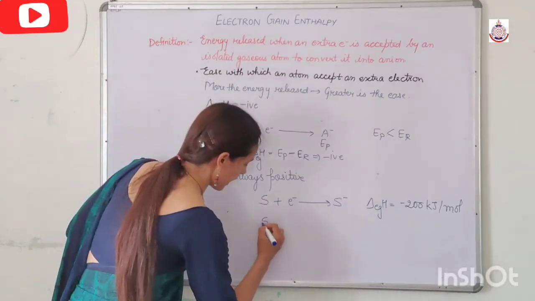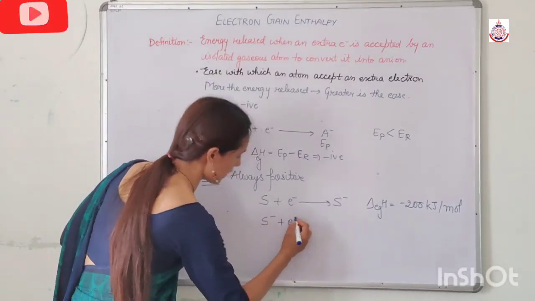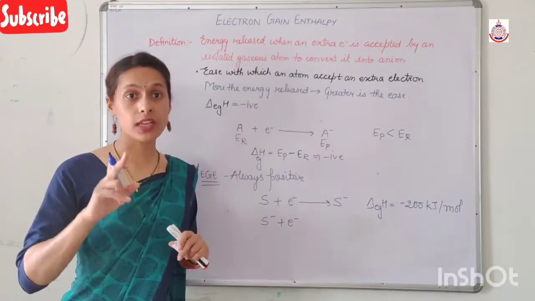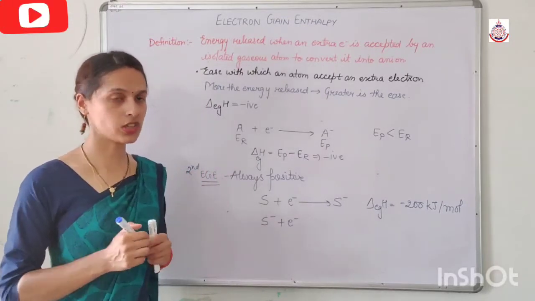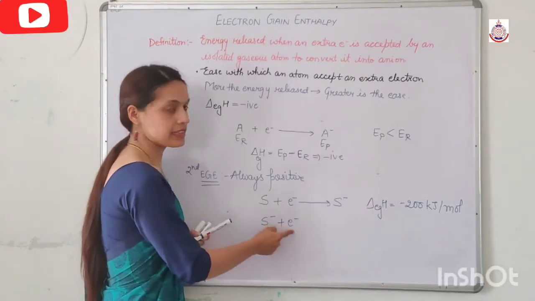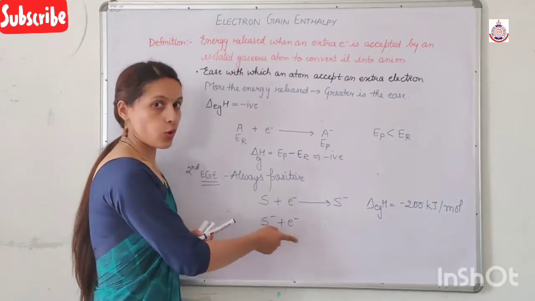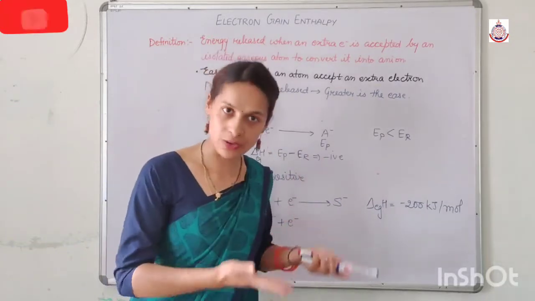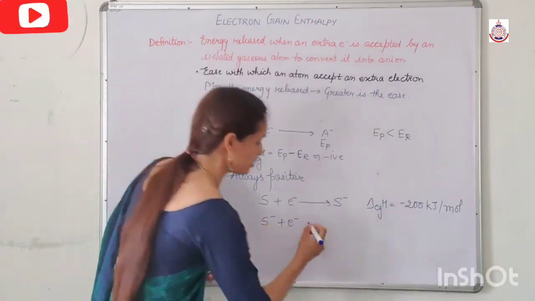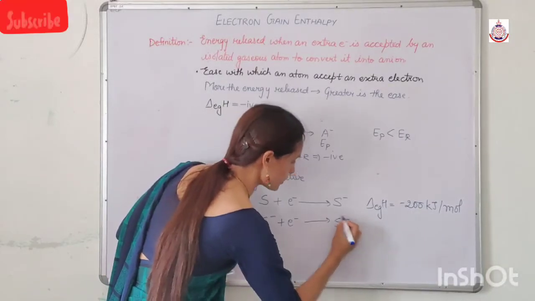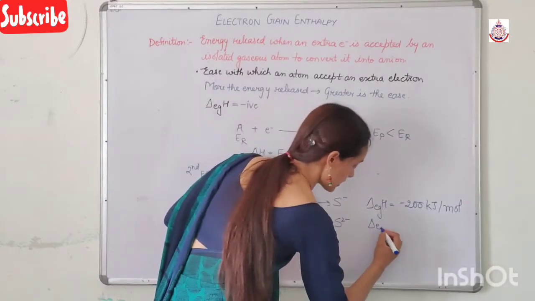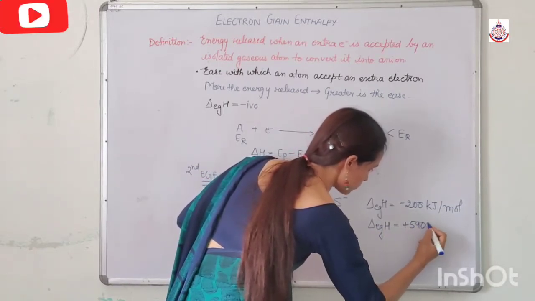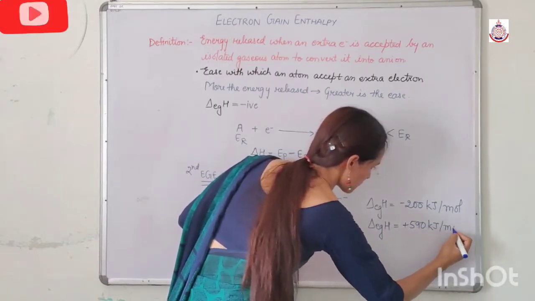Now I have S negative and I want S negative to accept one more extra electron. There is an interelectronic repulsion between this electron and this electron. So to overcome this repulsion, we have to supply energy from the outside, as a result of which it gets converted into S2 negative, but in this case ΔEGH becomes plus 590 kilojoule per mole.